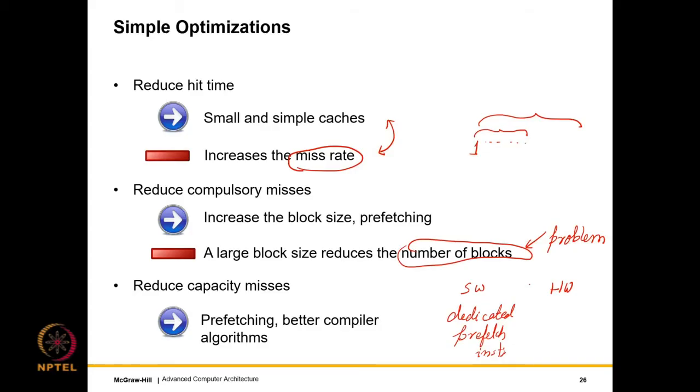Otherwise, we can have a hardware unit called a prefetcher, which we will study in great detail towards the later part of this chapter. The prefetcher is a unit similar to a branch predictor. It predicts the addresses that we will request from the memory system in the future, and it tries to fetch them in advance such that they are already there in the cache before we actually access the memory addresses.